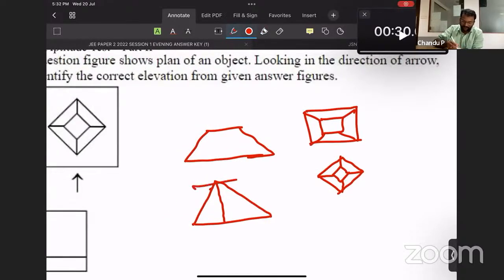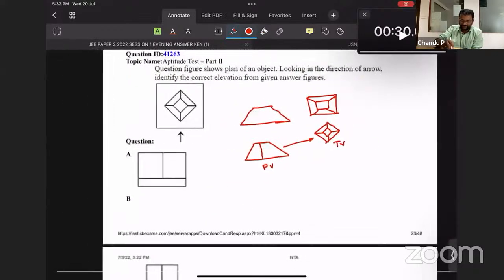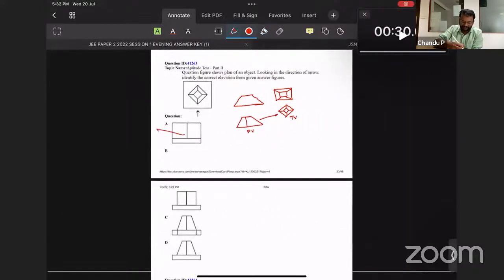Now the change which is happening over here is like this. So this is the front view required for this top view. So if we have this knowledge from those hack sheets, we can eliminate these two options. Now two options are in front of us, that is C and the other is B.